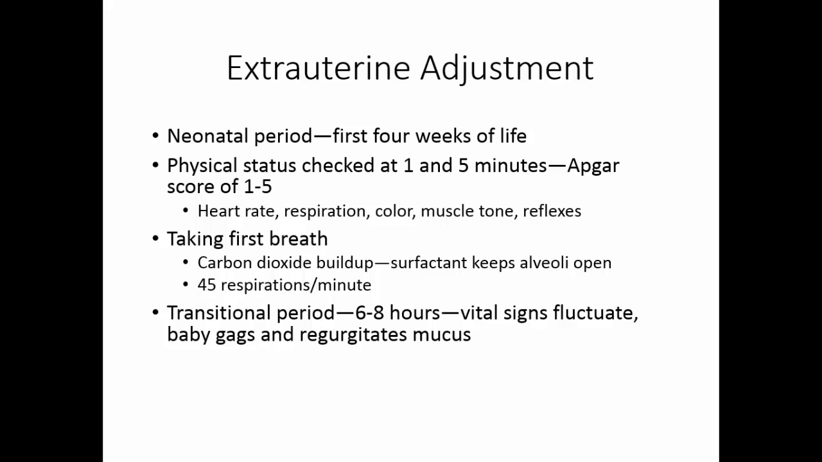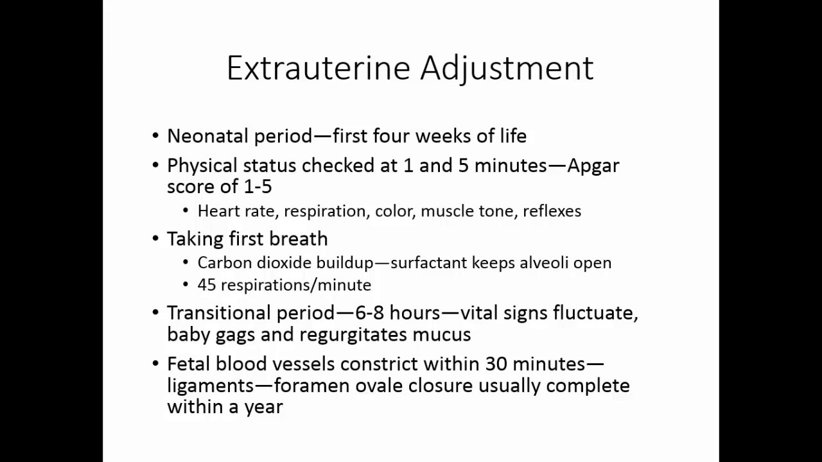The first 6 to 8 hours of life are known as a transitional period. Vital signs will fluctuate during this time, and the baby gags repeatedly and regurgitates mucus. Within 30 minutes, the fetal blood vessels have constricted and become those ligaments. The foramen ovale closure usually is complete within the first year of life.